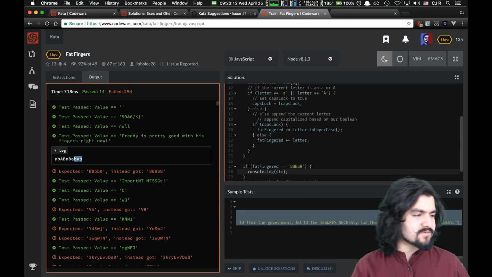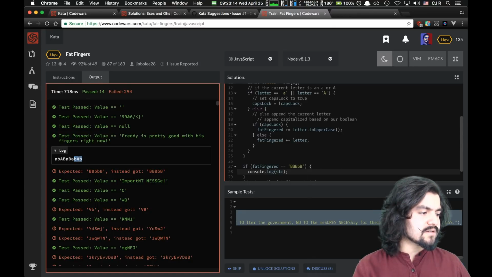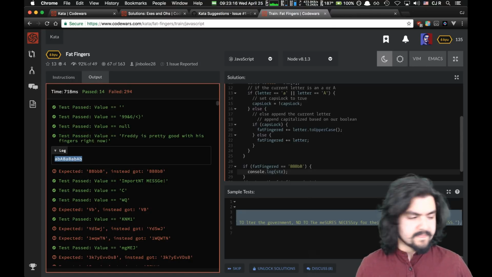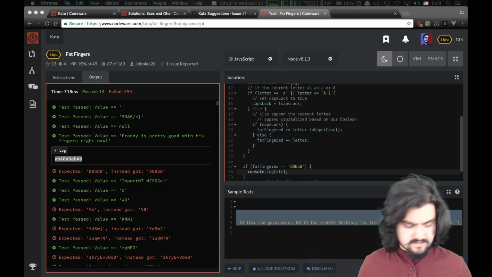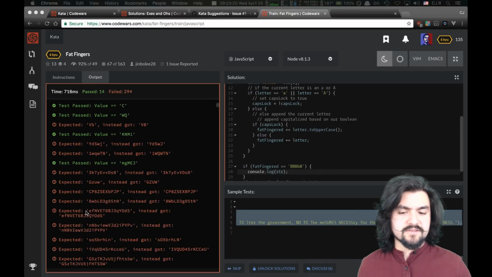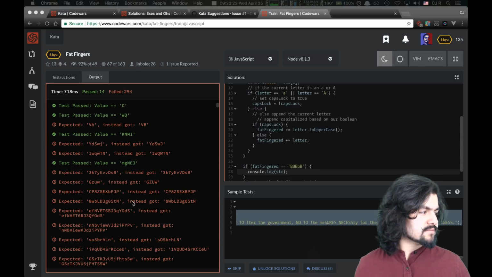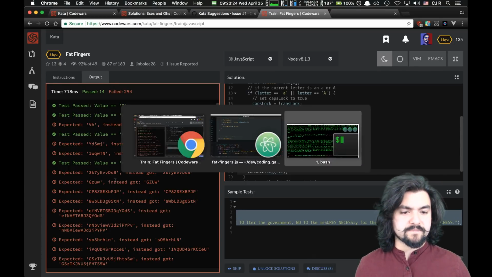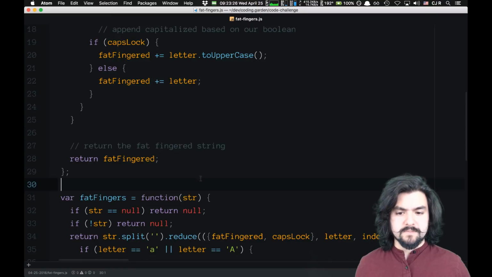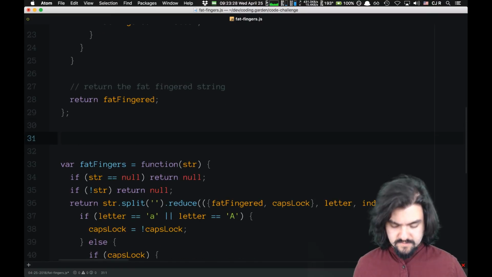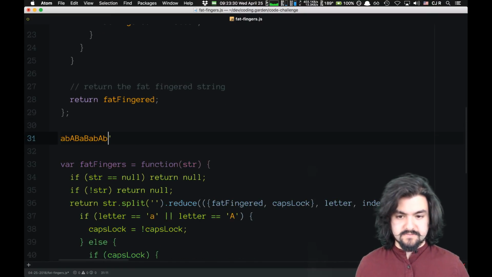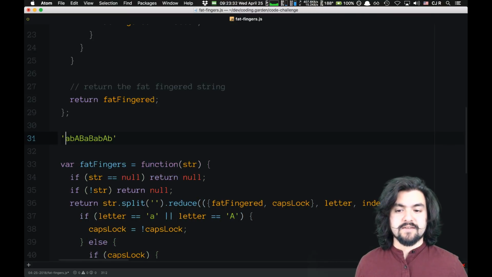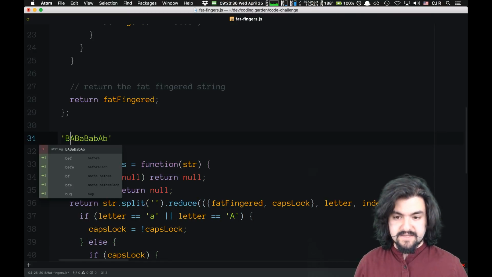I think the tests are wrong. I think their tests are wrong. Because look, let's break this down. Okay, so this is the input that we're given. And we're told if we encounter an A, then the next thing should be capitalized. So this should be capitalized.